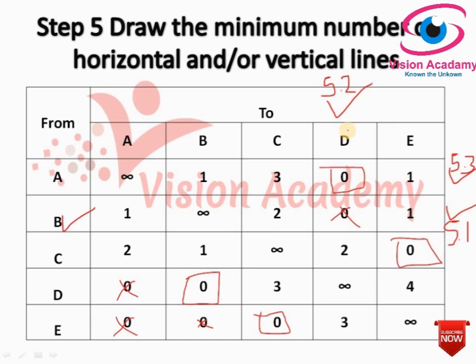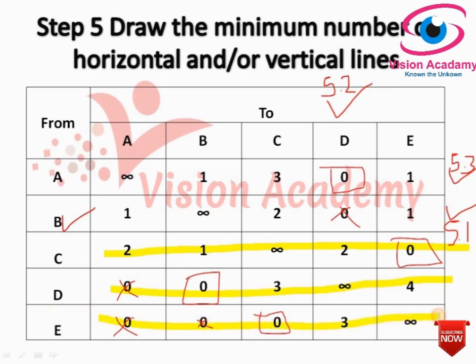Step 5.4 says draw a straight line through all unmarked rows and marked columns. This is very important. Unmarked rows, concentrate, we have only marked 2 rows, except that there are 3 rows which are unmarked. Draw a straight line through all unmarked rows: 1 row, 2 row, and 3rd row.